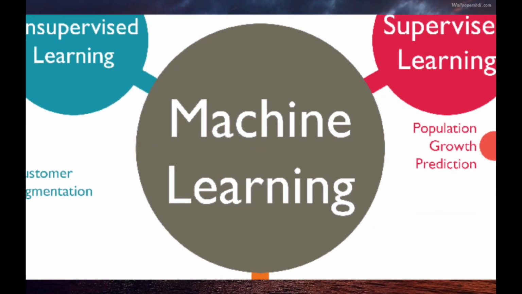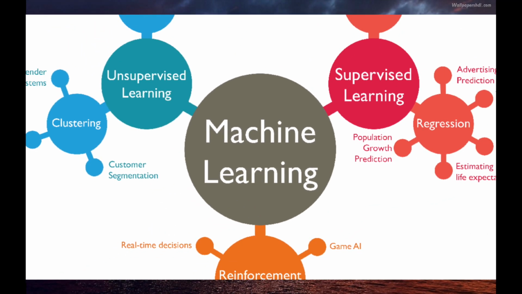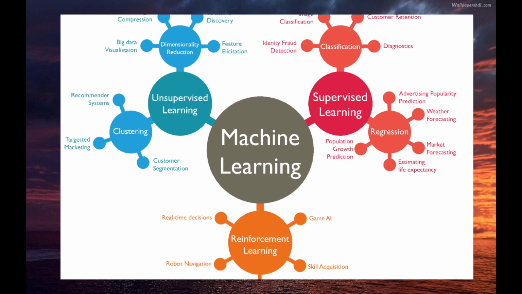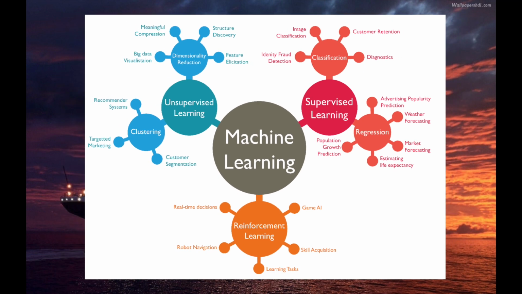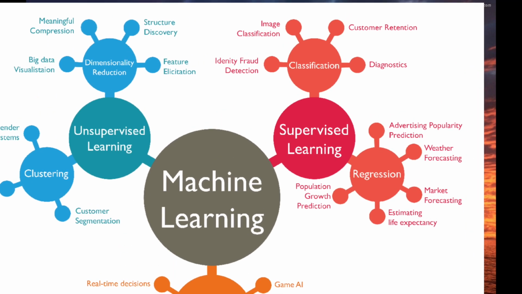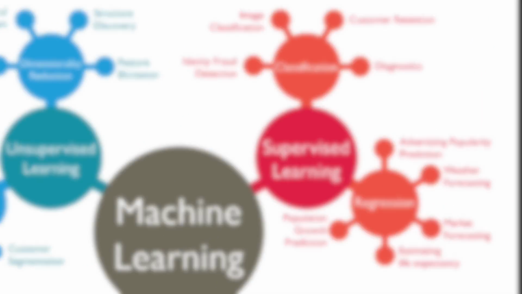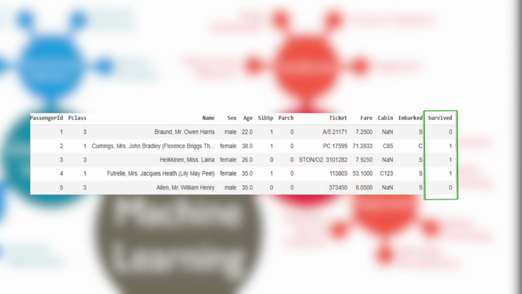Now, machine learning is a broad term, and you will hear many models out there, but they can all be grouped under three main categories: supervised learning, unsupervised learning, and reinforcement learning. Supervised learning is when you have a data set which has a bunch of input columns and an output column. Then you train your model that whenever you see these kind of inputs, you have to predict this kind of output.